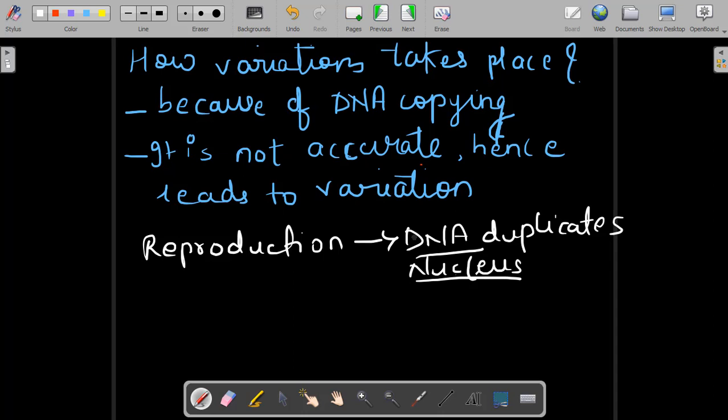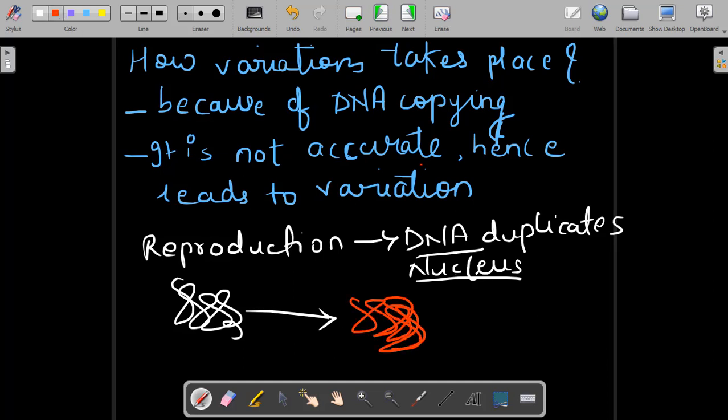And it is said that when the DNA duplicates, suppose this is your DNA, and when it forms a copy, this is a copy of the DNA being formed during sexual reproduction. It is said that this copying mechanism is not accurate. It is not 100% right. It leads to say 0.1% of the mistake. This is an example I am giving. It can lead to 0.1% of some difference, and because of this inaccuracy, you can say that this new DNA which is formed is slightly different than the older DNA, right?